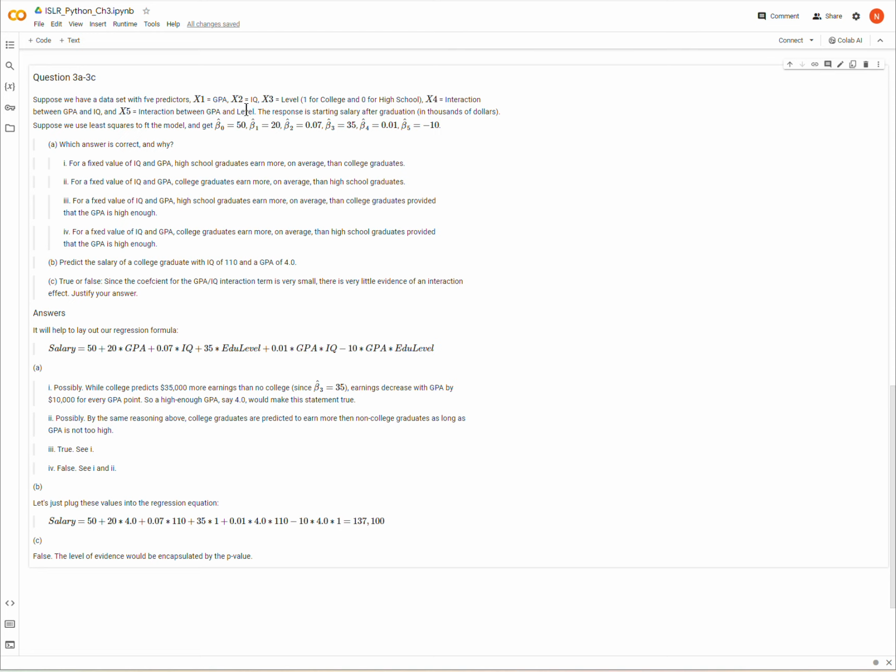A regression is run, and the response variable is starting salary after graduating, in thousands of dollars. Presumably on this data set, we get the following coefficients. B1, B2, etc. correspond to X1, X2, and B0 is the intercept.